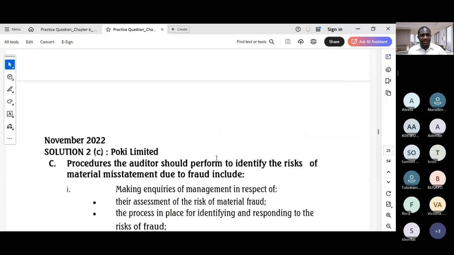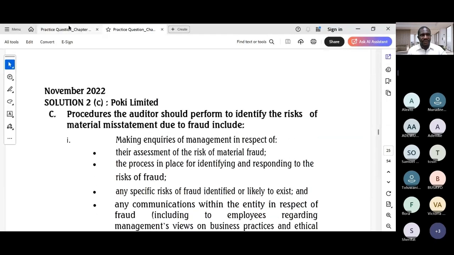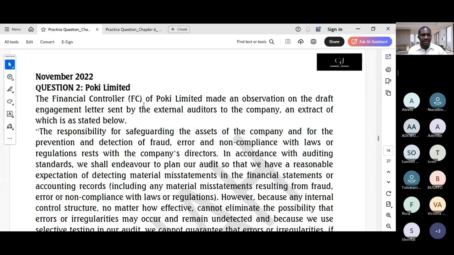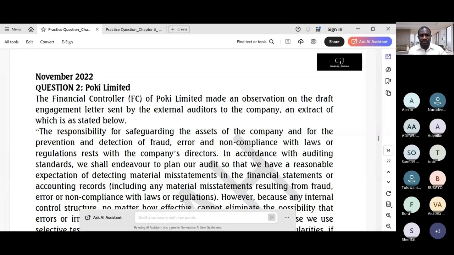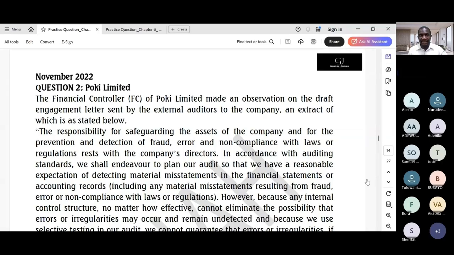Any questions? So I think that was the only question for May 2023 that tested the audit approach. So we're going down to November 2022. Okay, I believe, like Samuel said, we are getting understanding of the nuggets. All right, so let's look at this question on November 2022, question 2, speaking to Poki Limited.